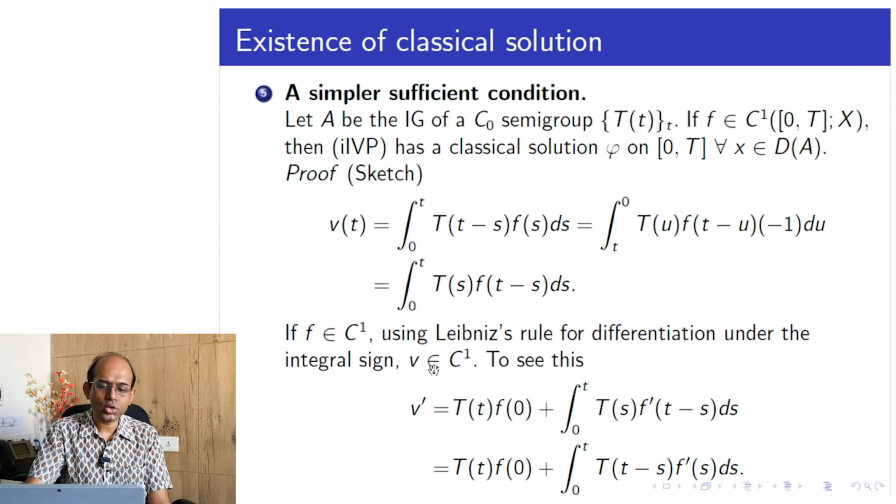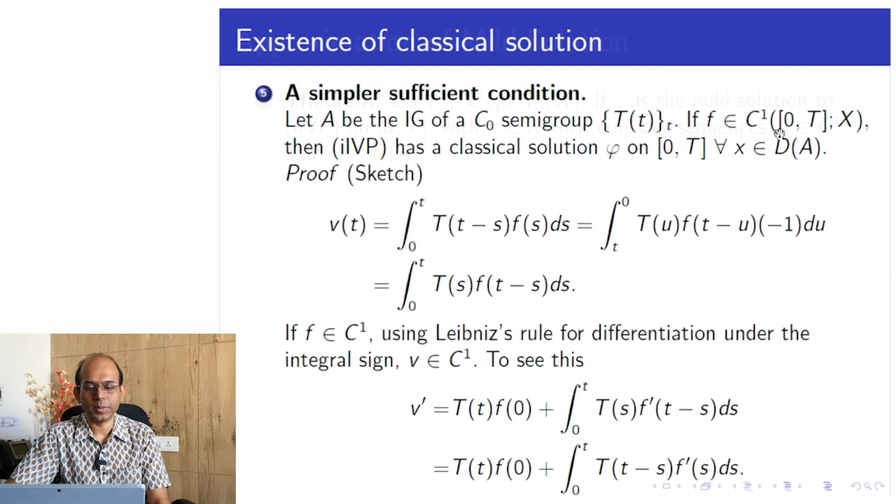Okay, so now we can actually apply the earlier theorem, correct? Earlier theorem where v prime exists, so v is C1, and that would lead us to the existence of a classical solution to the IVP. Okay, so this is a sufficient condition for existence for the IVP.